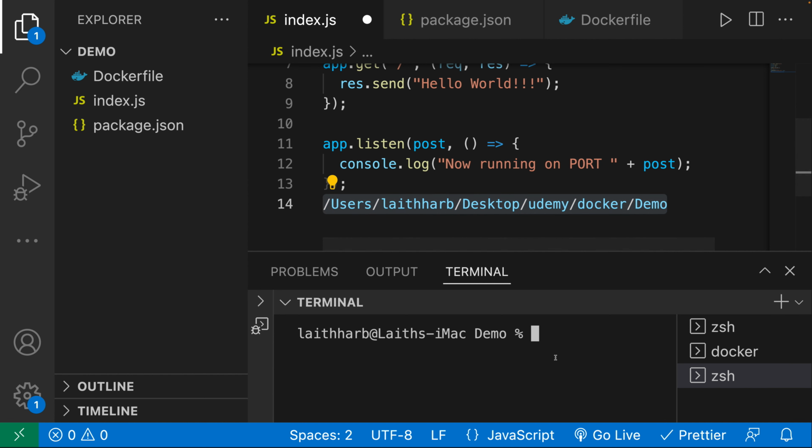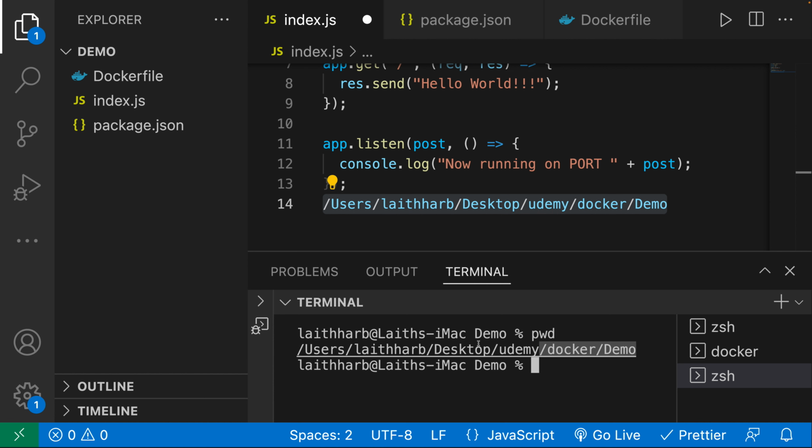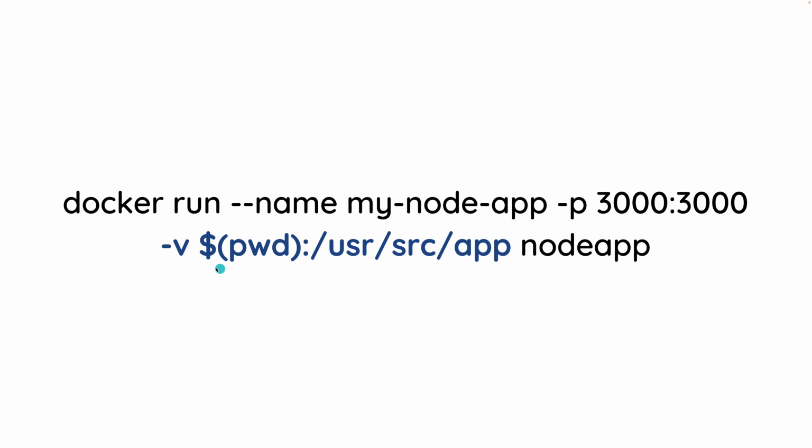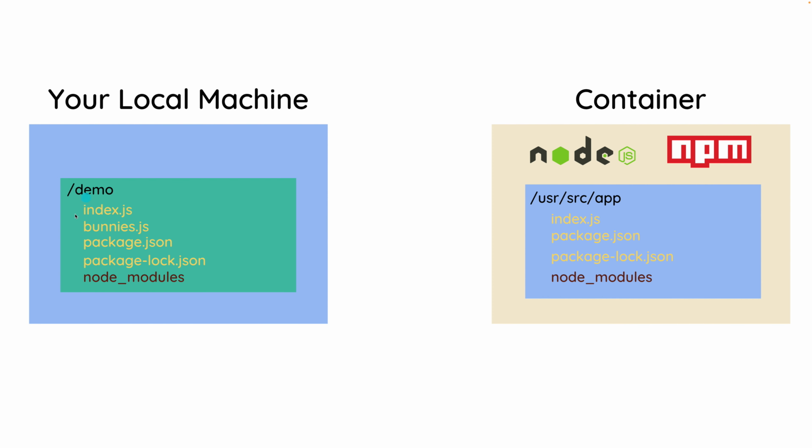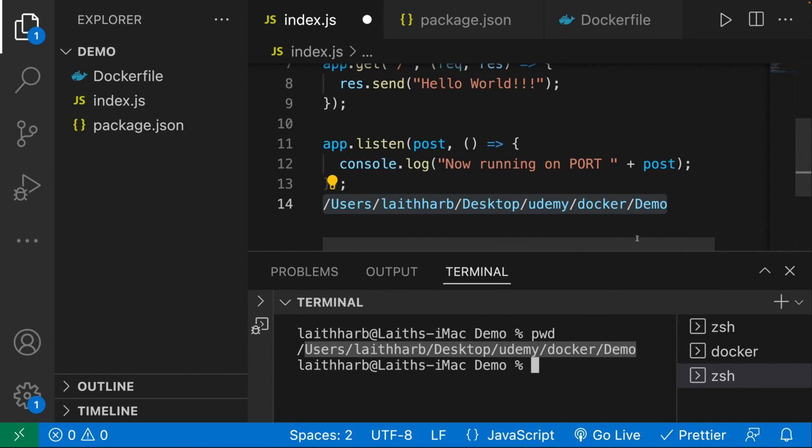And this has to be the absolute path. Now on Mac, we can just actually do pwd and it specifies that for us. So over here, what we're doing is we're specifying this path right over here. We want to link it to this path, and this path is the working directory. So anything over here, we want to sync it up with anything over here. So in essence, the code here is actually overriding everything inside of the user/source/app.